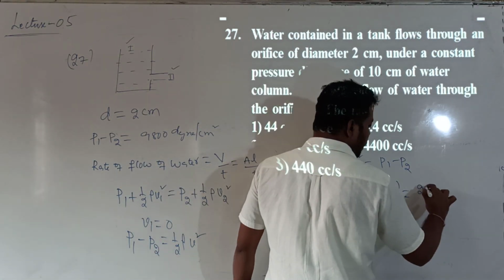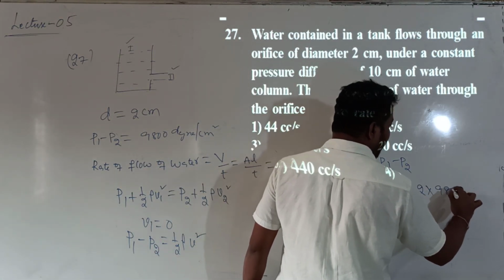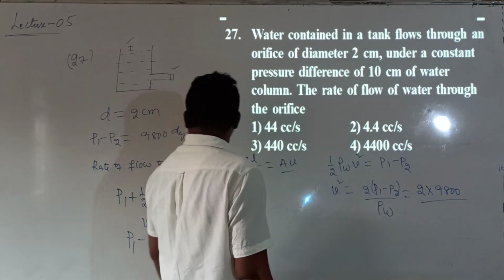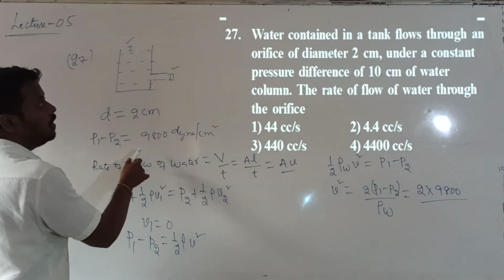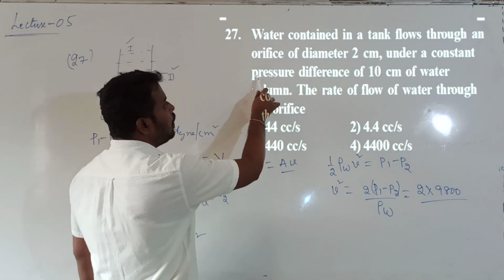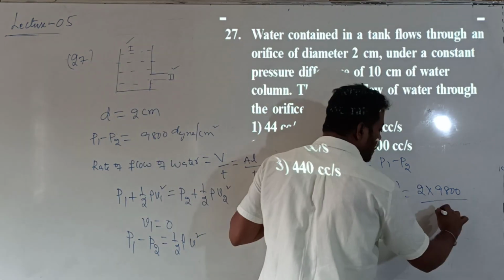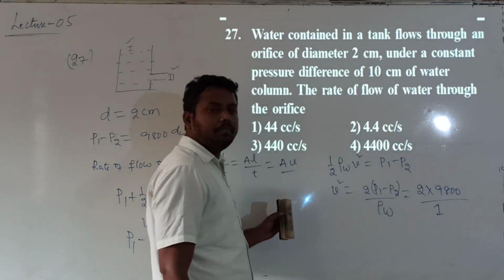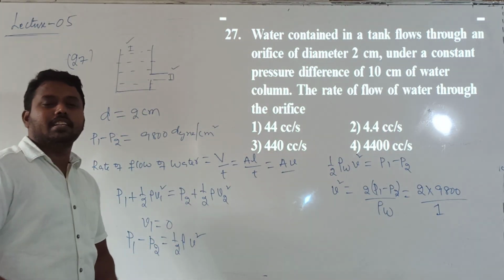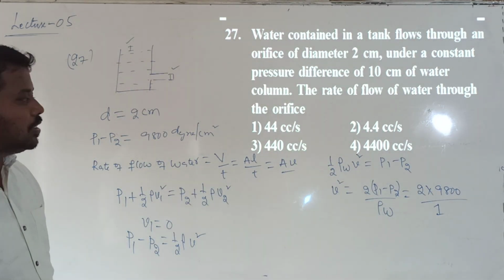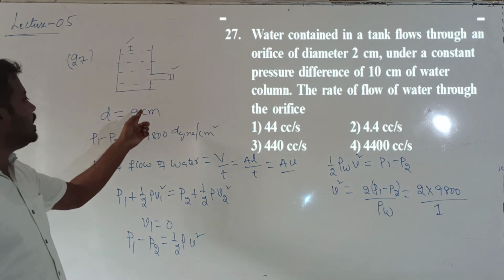2 into P1 minus P2, the pressure difference they gave, which is 9800, divided by rho W, the density of water. In which system, CGS or SI? CGS system, all values are taken in the CGS system.